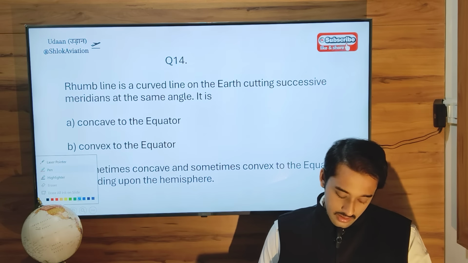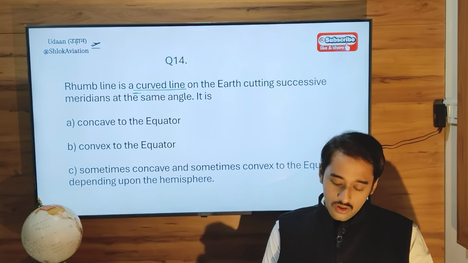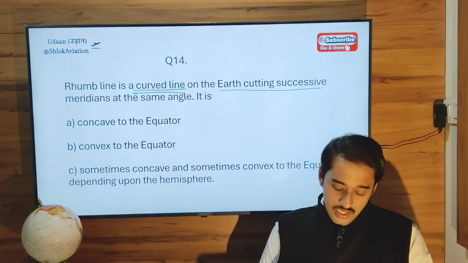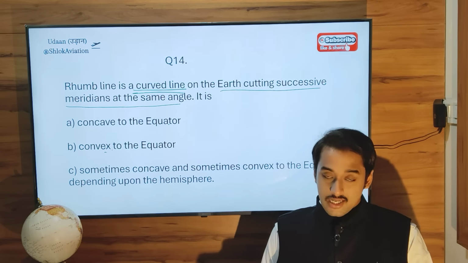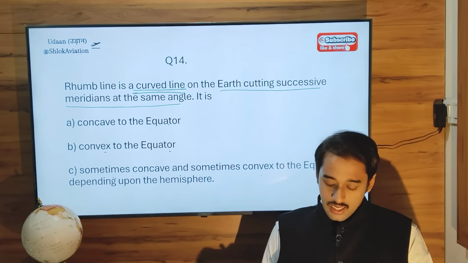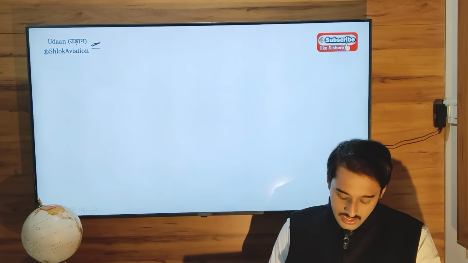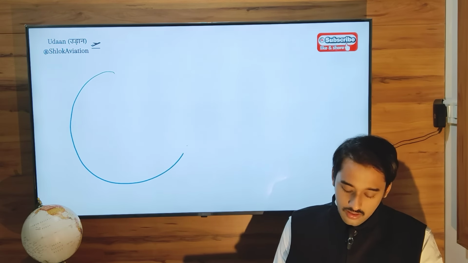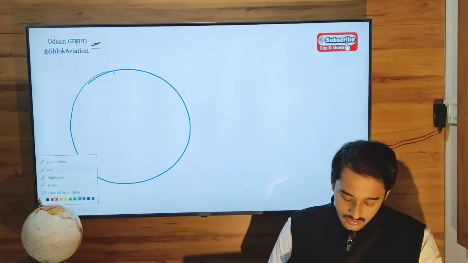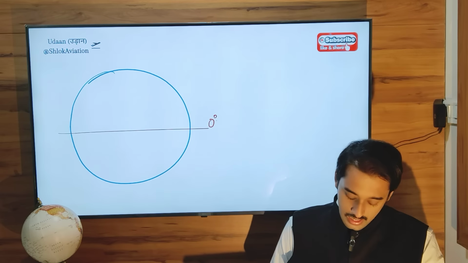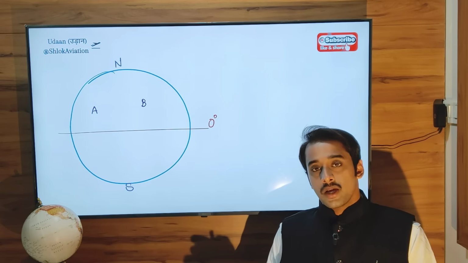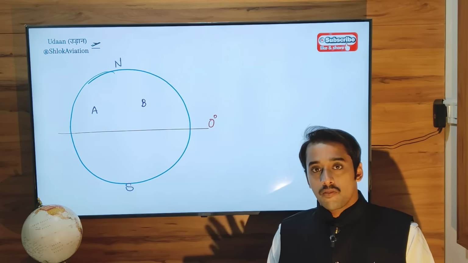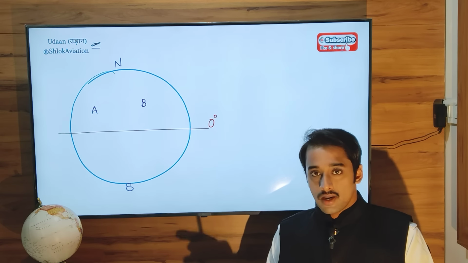Question 14. Rhumb line is a curved line on the earth cutting successive meridians at the same angle. Is it concave to the equator, convex to the equator, or sometimes concave, sometimes convex? Look at this diagram. We have the earth. This is your equator, 0 degree. These are your two places, place A, place B, North Pole, South Pole. Just now previously I told you, when we have to go from A to B, the great circle will give you the shortest distance between them.